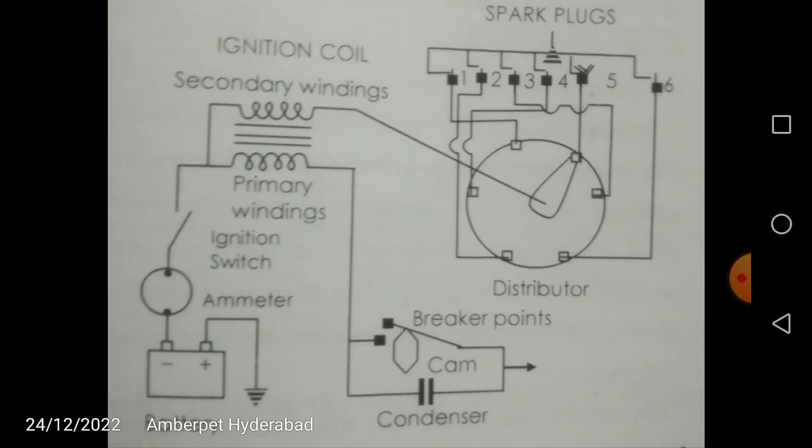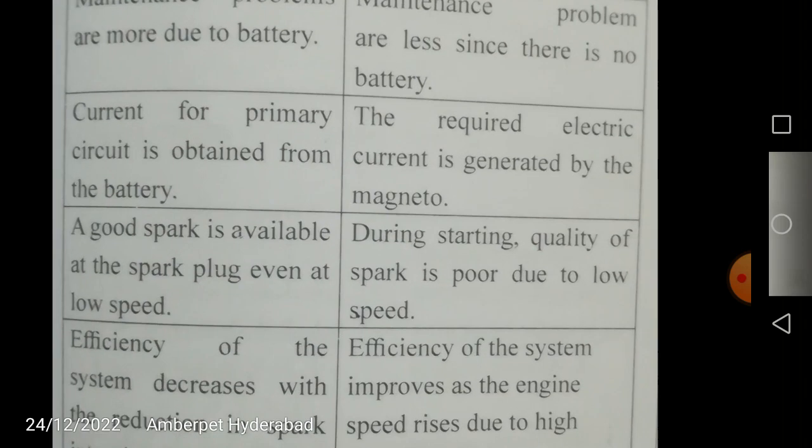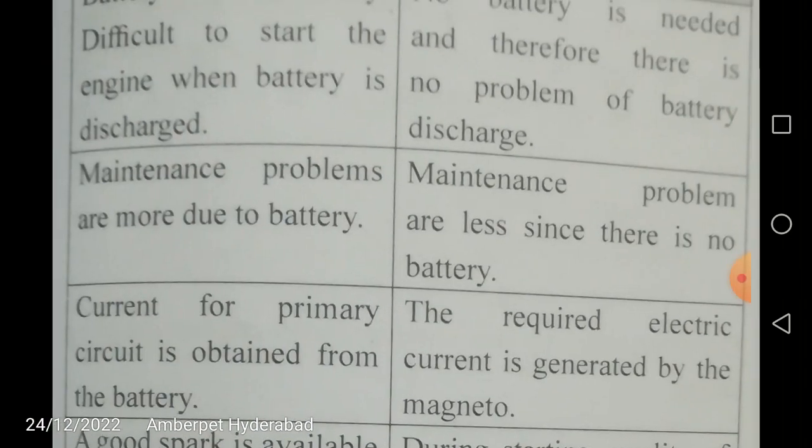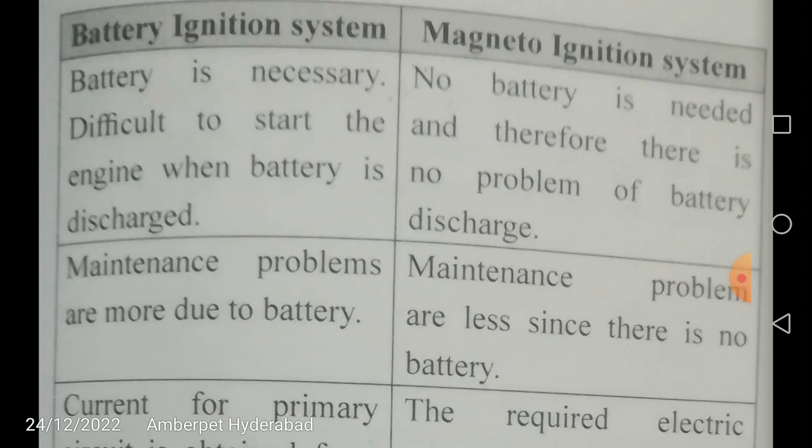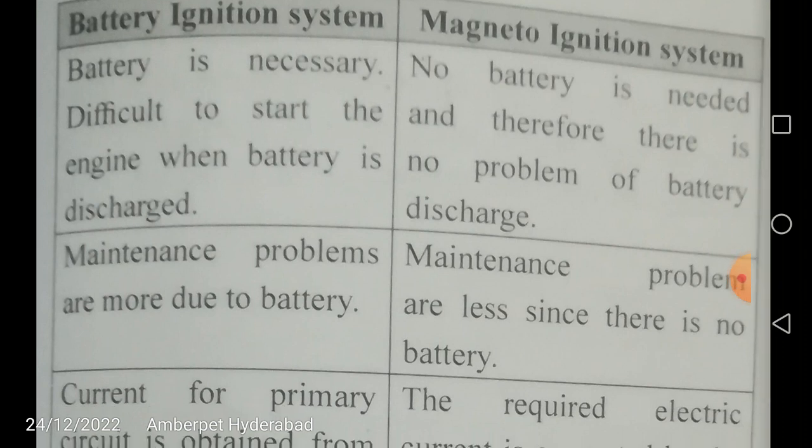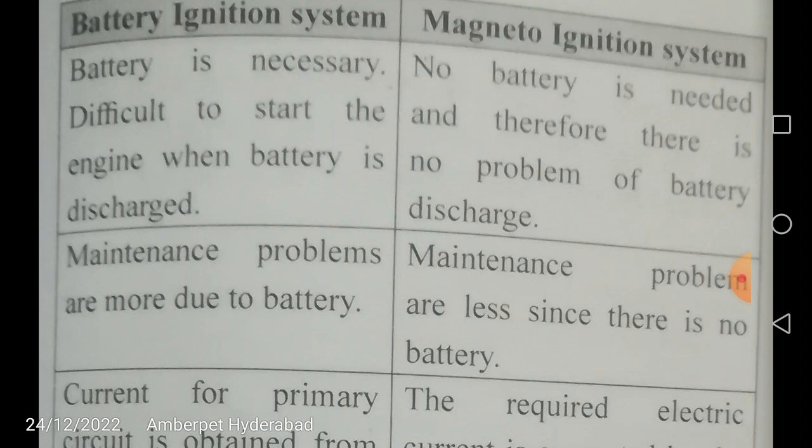Let us see the main important differences between these two systems. Definitely you can get a question on the differences between battery ignition system and magneto ignition system. So you have to know them thoroughly, basically the functioning and the differences, to answer any question from battery ignition system or magneto ignition system. In the battery ignition system, battery is necessary, whereas in the magneto ignition system there is no battery needed. And in the battery ignition system, it is difficult to start the engine when the battery is discharged. So once again you have to charge it, and it's a big process, right? Charging of the batteries, right? So when the battery is discharged, it is difficult to start the engine.